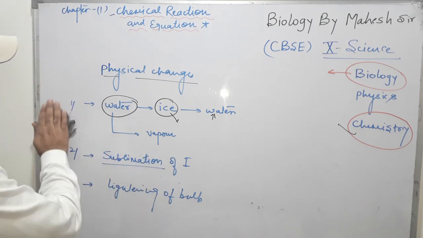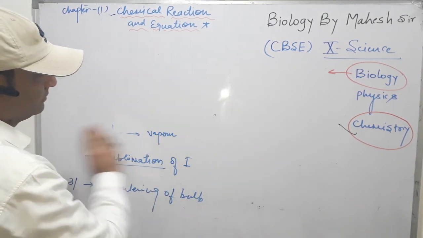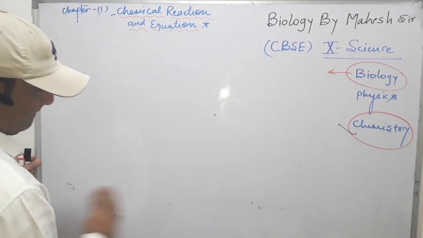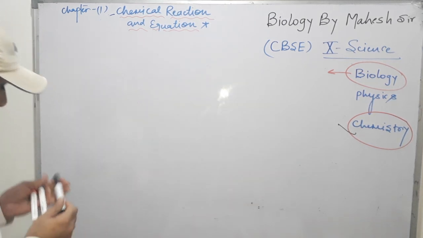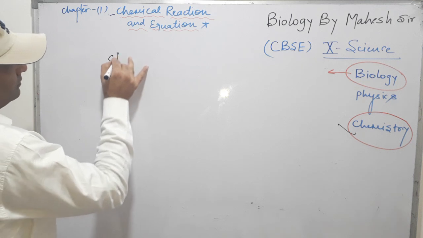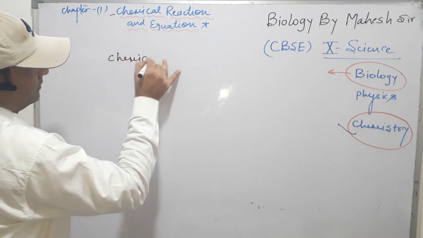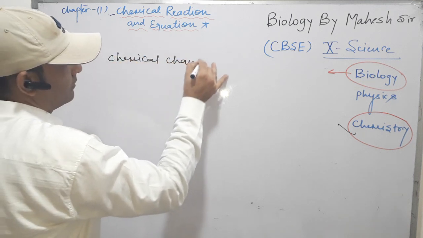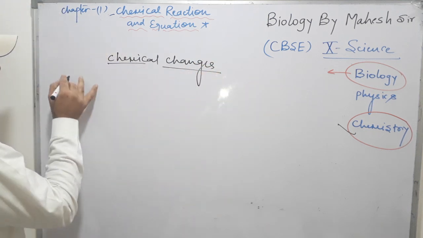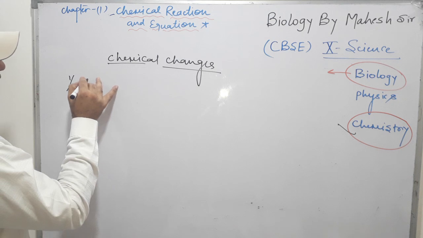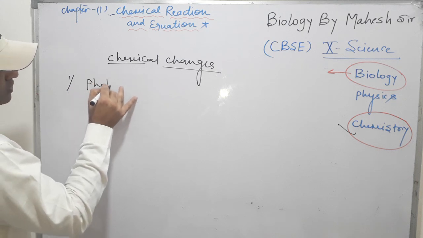Now we take the chemical changes. Examples of chemical changes. First we take a very important common example, which is photosynthesis.